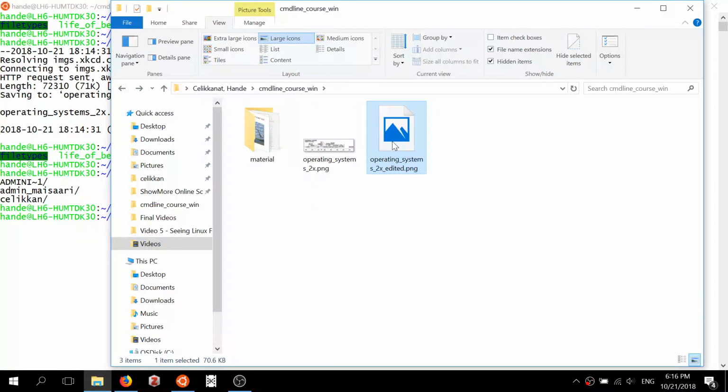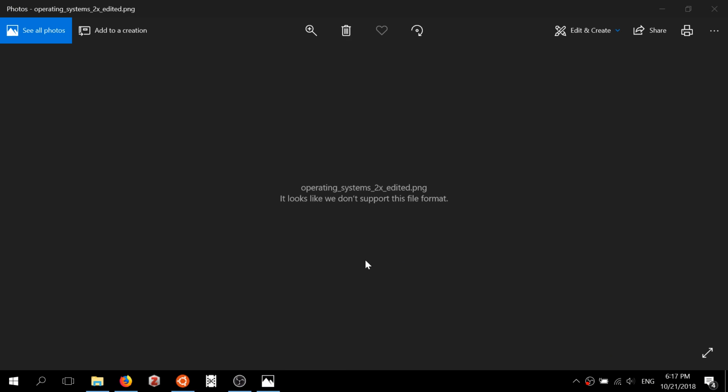And then if I try to open this edited file, now we can no longer open this file. The Photos application expects a certain PNG format, but we just went in and made some random changes with the editor, and now it no longer conforms to the expected PNG format, and it cannot be opened by any application that was supposed to be given a PNG file. So it just gives us the error that it looks like we don't support this file format.